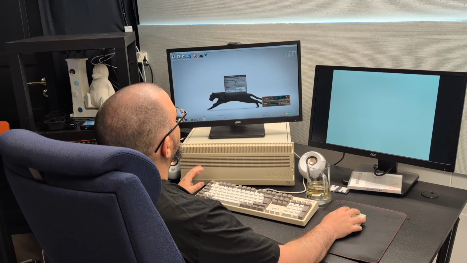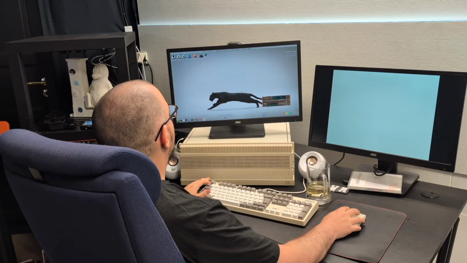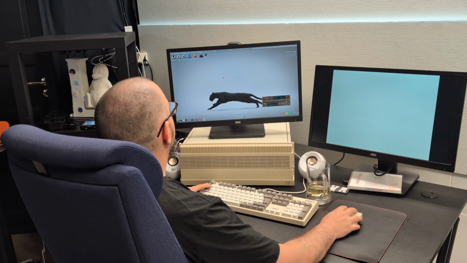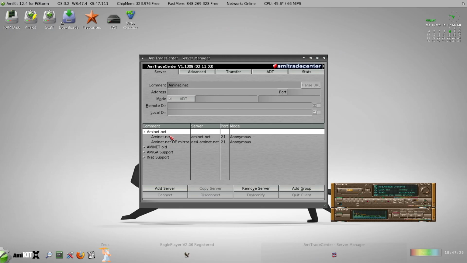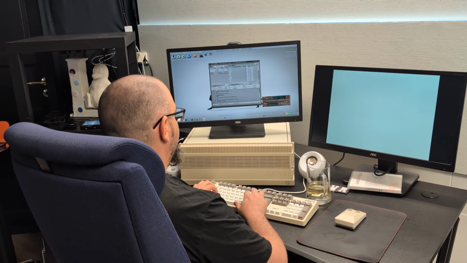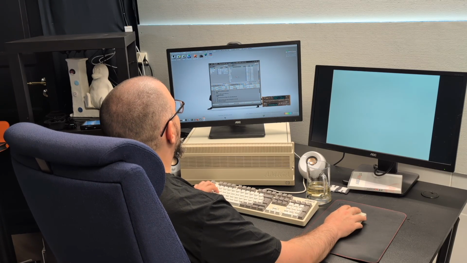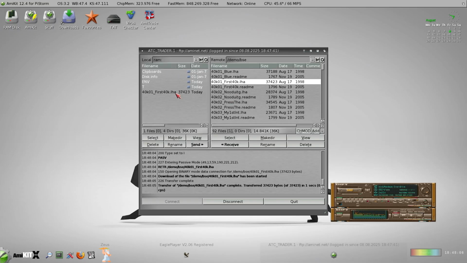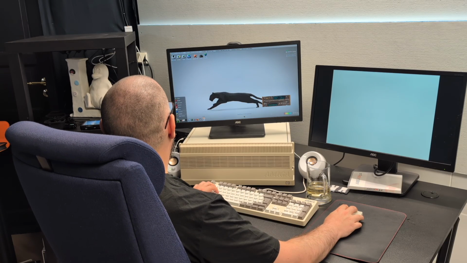Okay, I need to set up a server and log in. We have Amitrade Center. We have, I'm not sure what it is. Oh, it is to fetch software directly from Aminet. That's handy. So we can download, just choose something at random. This, receive. And now it's downloaded from Aminet, a demo. That's handy to get software.